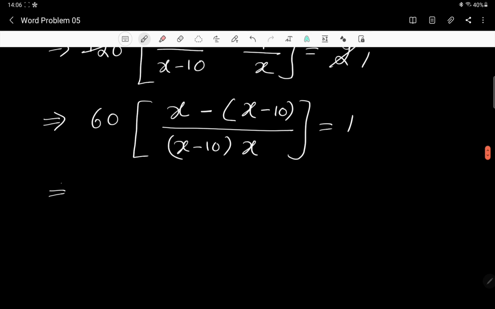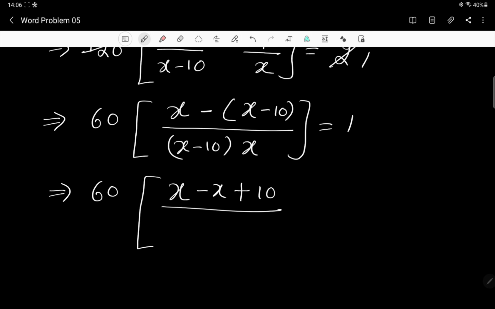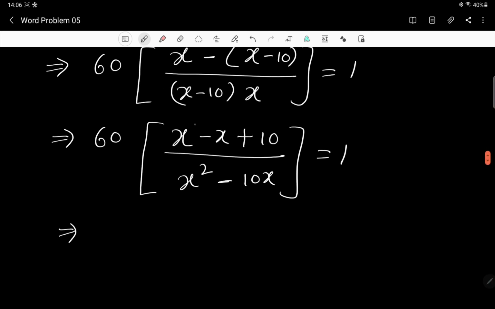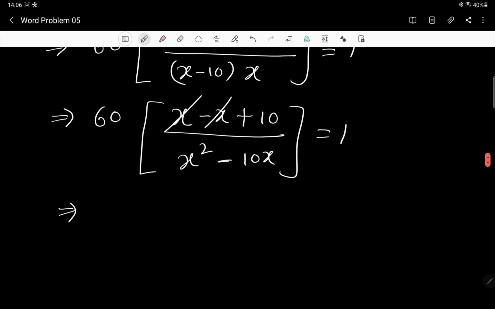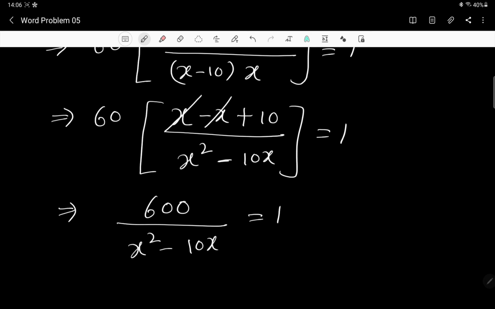So I'm going to keep 60 here, then in bracket x, then minus x, then minus into minus is plus 10, divided by x into x is x square, and minus 10 into x is minus 10x, and that is equal to 1. So here x and minus x got cancelled, and 60 into 10 is going to be 600, divided by x square minus 10x, and that is equal to 1.